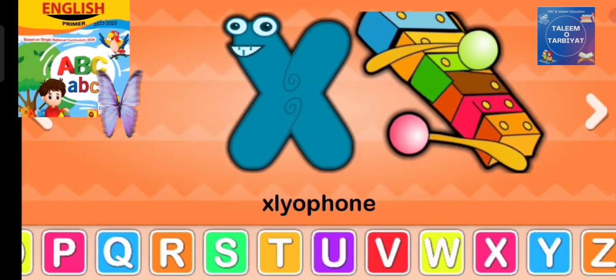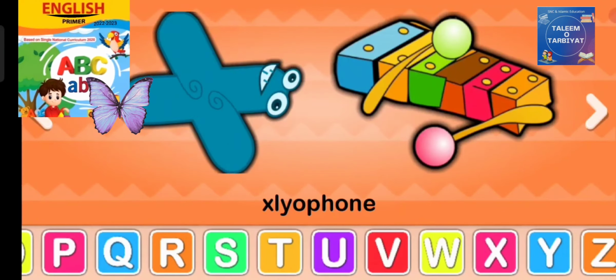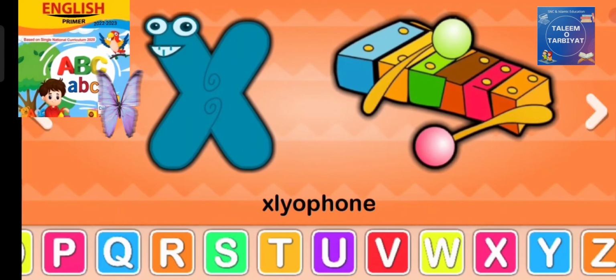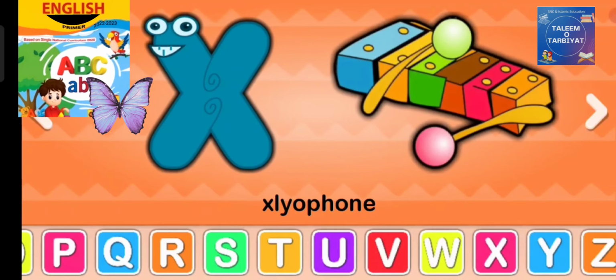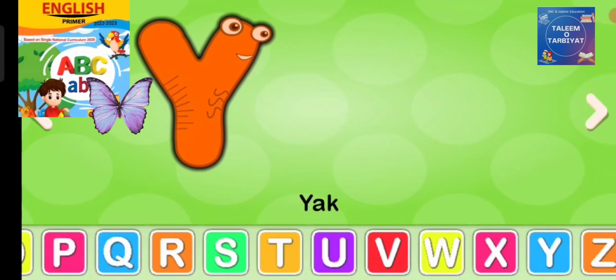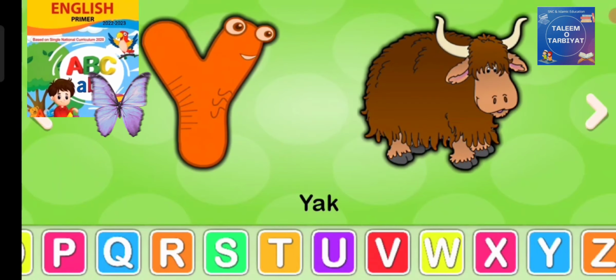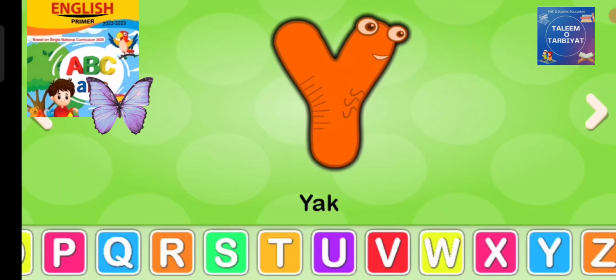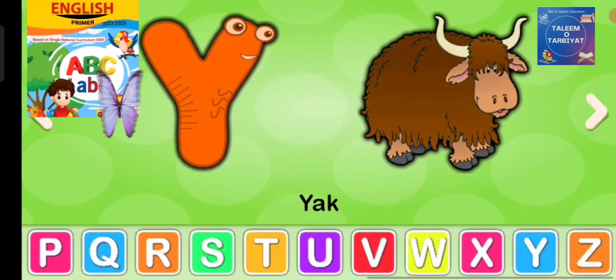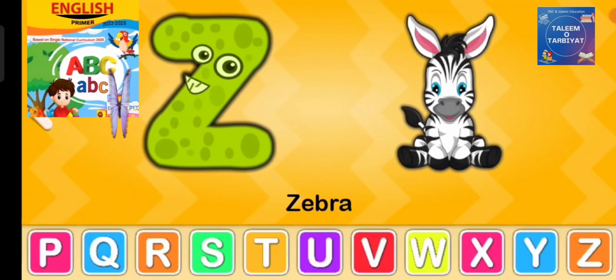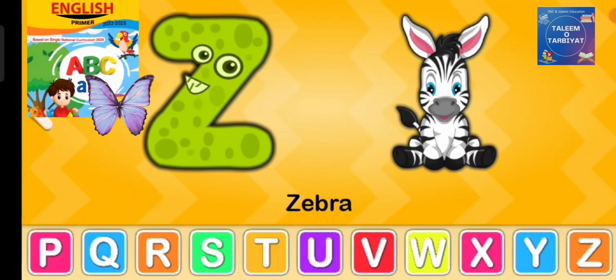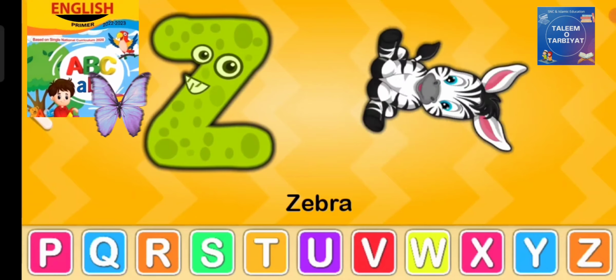X. And what is the sound of X? X, xylophone. What comes after X? Y. And what is the sound of Y? Y, yak. What comes after Y? Z. Z, zebra.